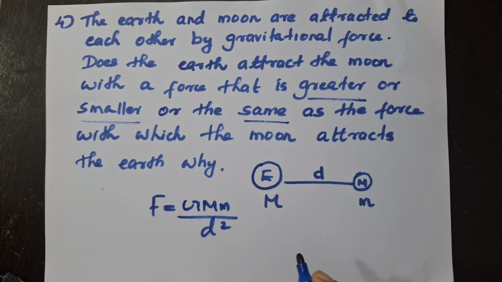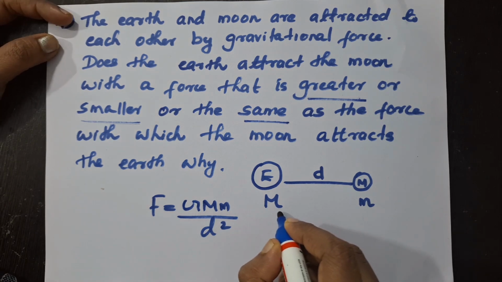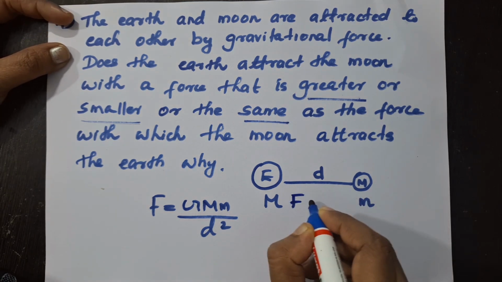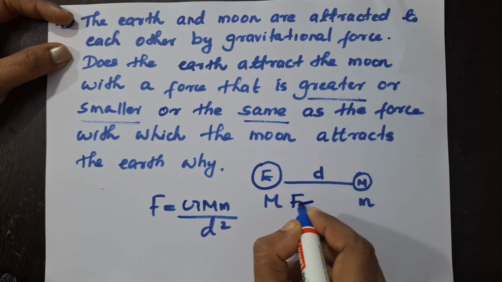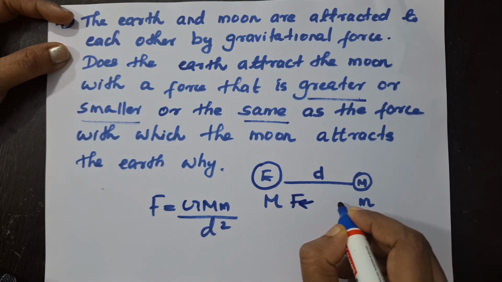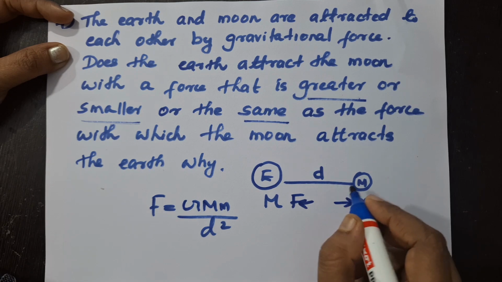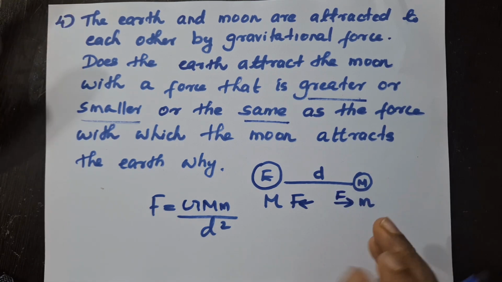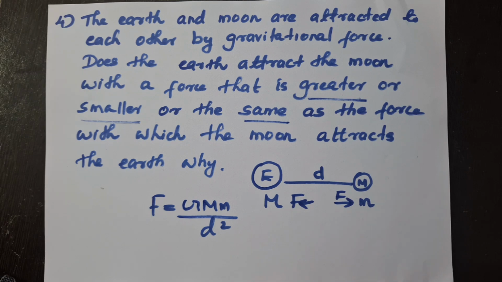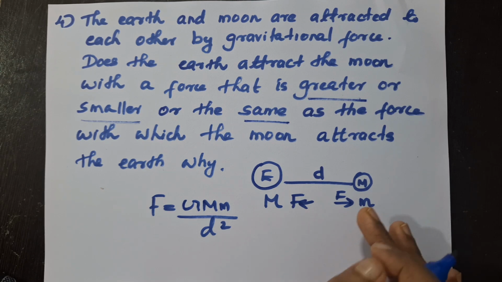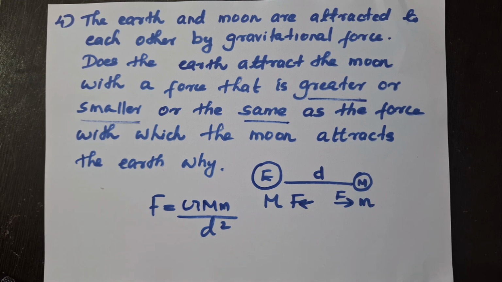Actually, gravitational force is an attractive force, and if Earth attracts Moon with a force F, it means Moon is also attracting Earth with a force F. These two forces are actually equal. The force with which Earth attracts will be similar to the force by which Moon attracts Earth. But there is a difference. What is it? The direction of it is opposite to each other.